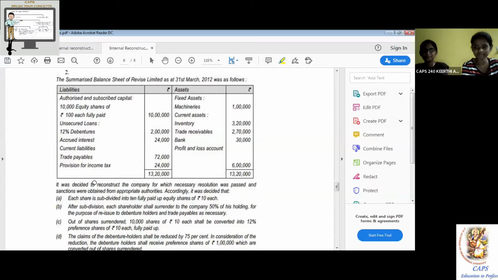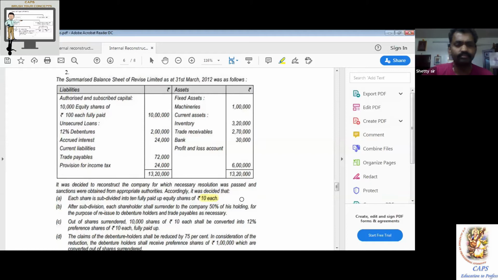So the first thing is what? Each share is subdivided into 10 fully paid up equity shares of rupees 10 each. After that, they are going to surrender. You can write two separate entries, or you can merge and do it. Being a systematic person, I want to go step by step.